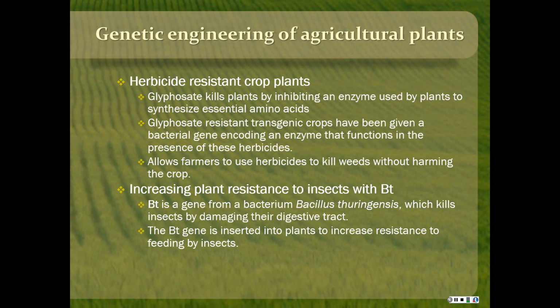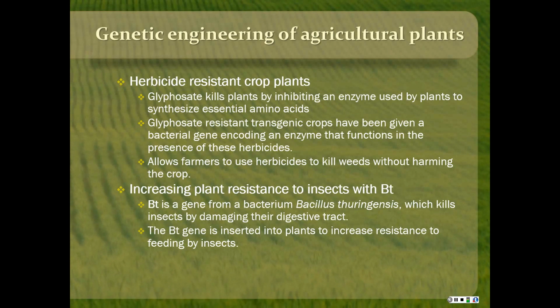It's not specific to any certain plants, so it would kill the crop as well as the weeds. But the glyphosate-resistant or Roundup Ready plants have been given a bacterial gene that codes for an enzyme that would function in the presence of glyphosate. So that allows farmers to use glyphosate, and there are other herbicides that they developed resistant plants for as well. You can use those herbicides to kill the weeds without harming the crop.